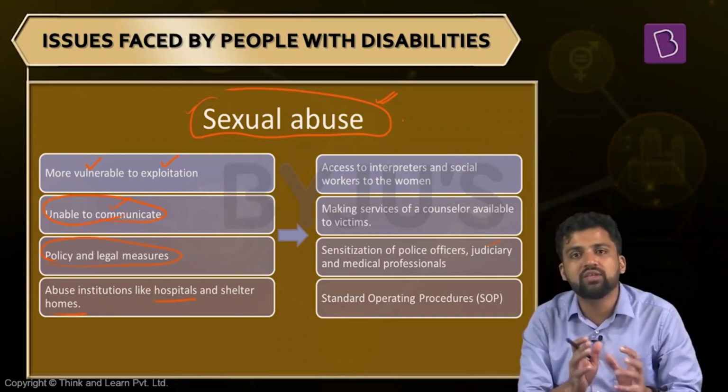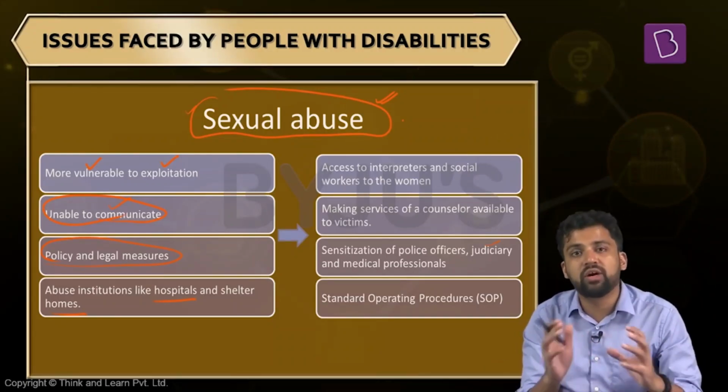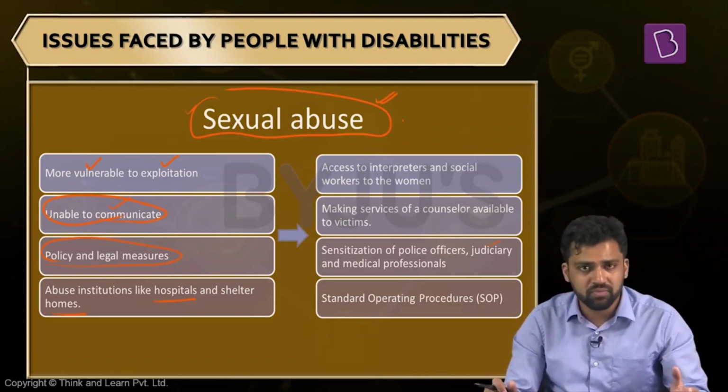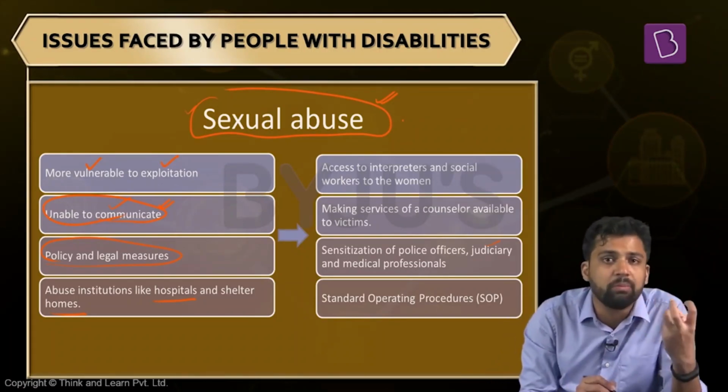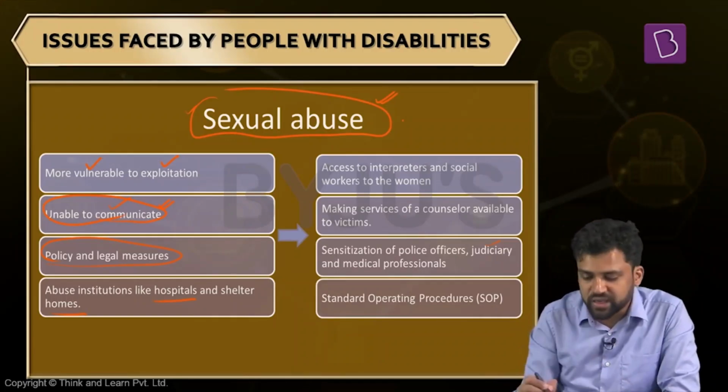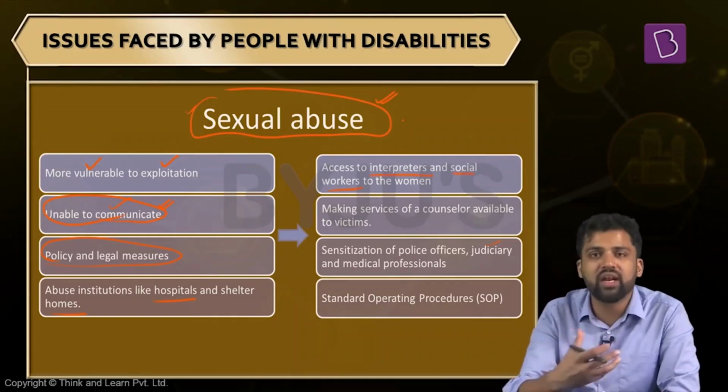So, sexual abuse and disability, this overlap, it needs to be handled. We need to draft appropriate policies, or we need to have some mechanism to handle it. So, what can be done to address this specific challenge? For example, there can be instances where there is some sort of impairment, maybe a speech impairment, because of which they are not able to communicate. So, one suggestion can be to increase their access to different interpreters or social workers who will be able to translate what they mean to say.